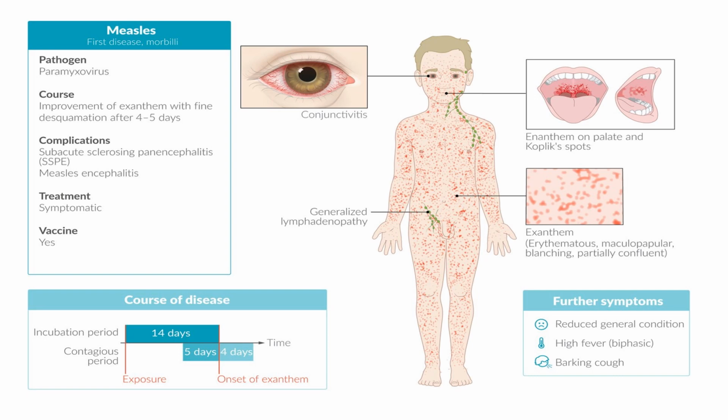Measles is a disease caused by a virus, paramyxovirus, and its incubation period is 1 to 14 days. After 1 to 14 days, the child will be all right, or develop a complication if we leave it untreated.